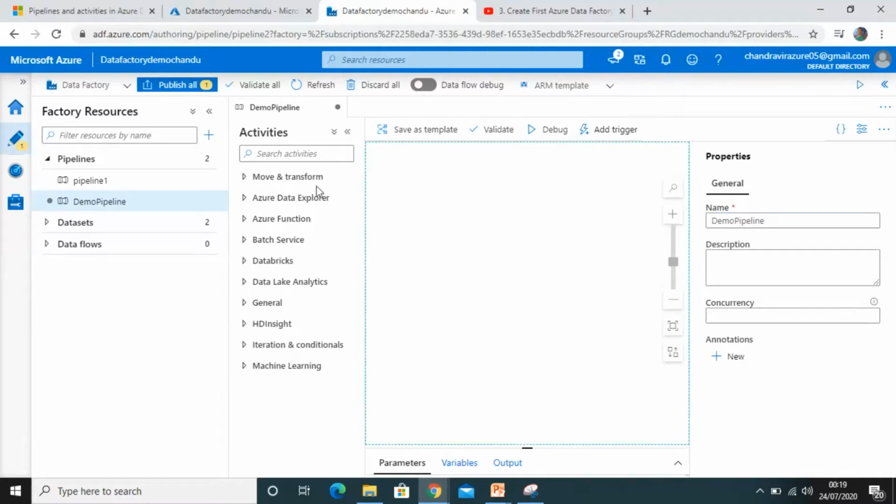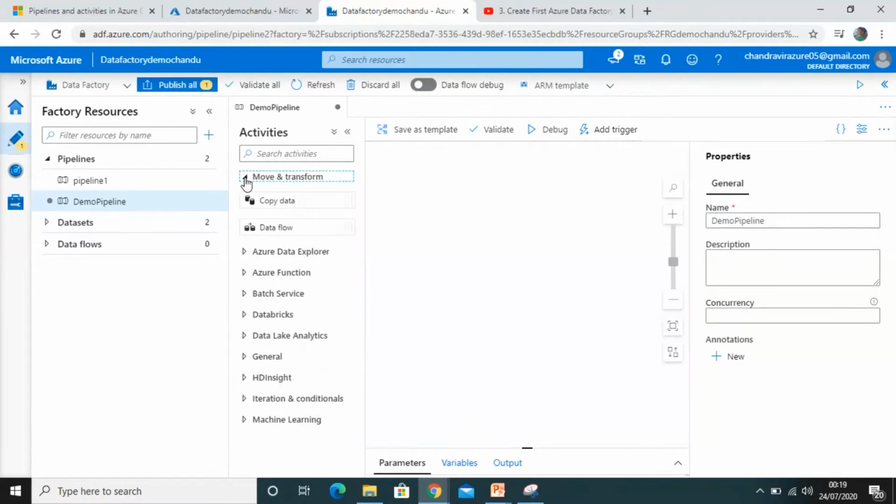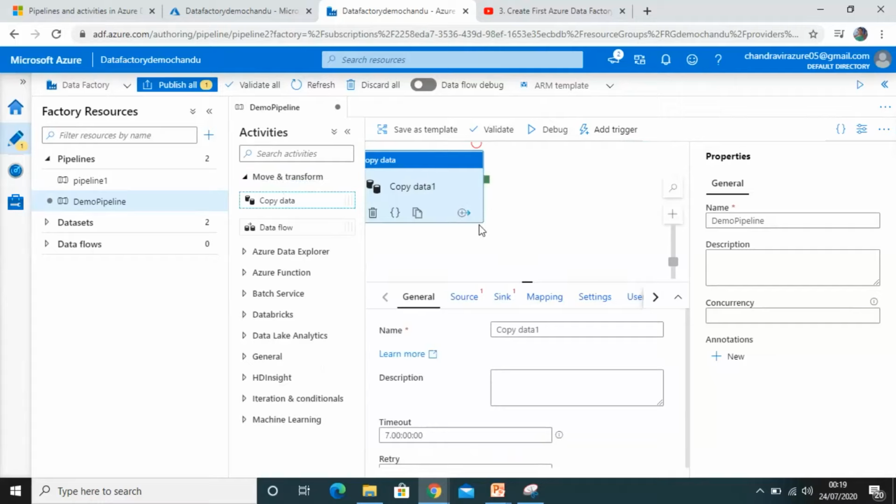So in the pipeline, we have options for activities. You can search for the activities here and select them one by one. Like Move and Transform, we have one activity. You can just drag and drop activities here and perform the operations.